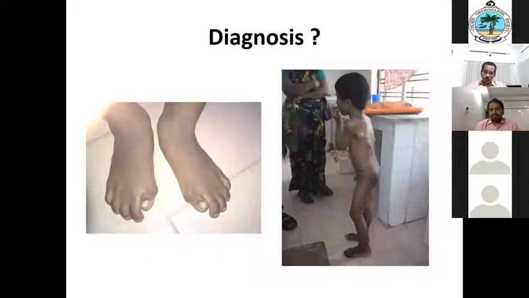During my post-graduation, I think Chandrababu sir may be remembering, he was also there, he was my senior. Such a case came, a bony swelling around the shoulder girdle, and a biopsy was taken, and the report came as osteosarcoma. After the biopsy, the disease flared up. So we thought it was rapidly growing.